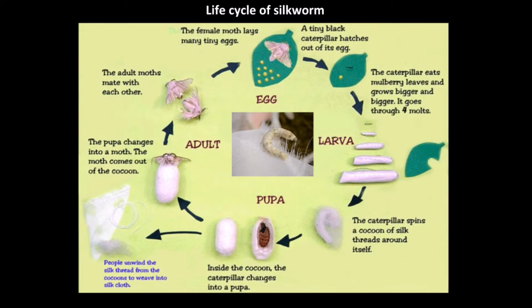Let us discuss the life cycle of the silkworm. There are 4 stages in the life cycle of the silk moth and these are called egg, larva, pupa and adult.